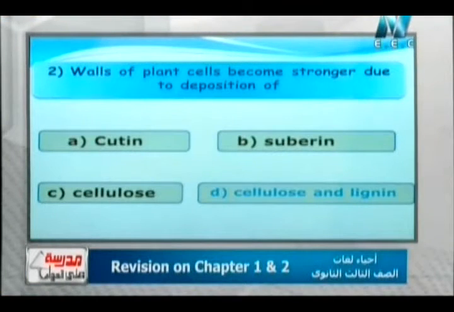Of course. Cellulose is precipitated on the wall of the cell to make it stronger, and the lignin increases the thickness or is deposited inside the cell on the cell wall, so the cell wall becomes lignified cellulose that gives the plant its support and also its flexibility. So the right answer here is cellulose and lignin.